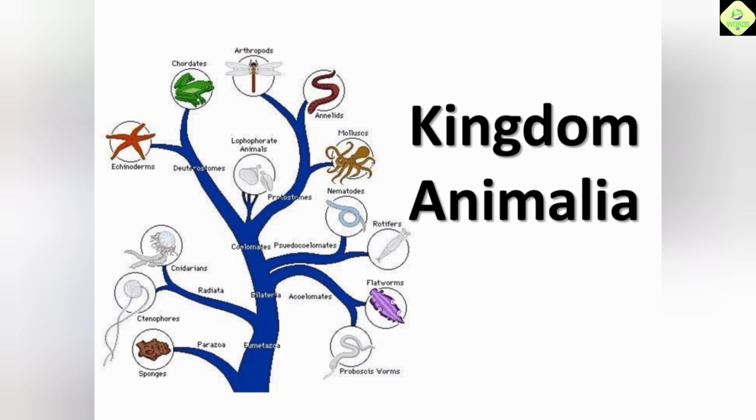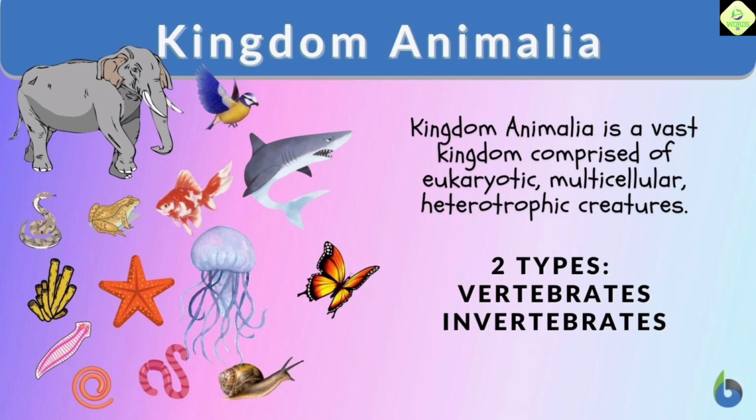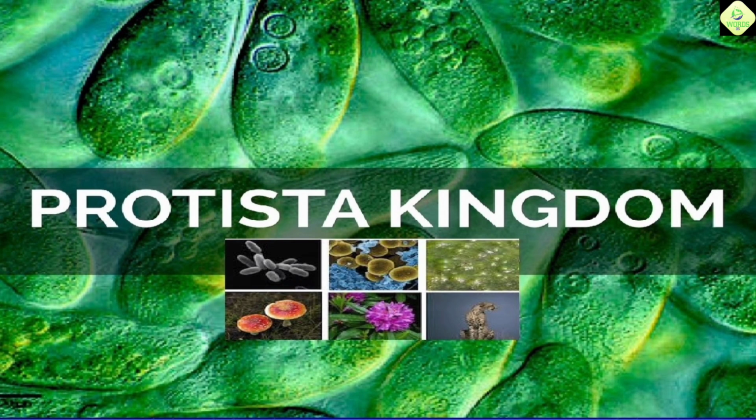Second, kingdom Animalia. Cell type: eukaryotic. Cell structure: cells lack cell walls and chloroplasts. Nutrition: heterotrophic. Reproduction: mainly sexual reproduction with some exceptions. Examples: sponges, insects, mammals, birds.